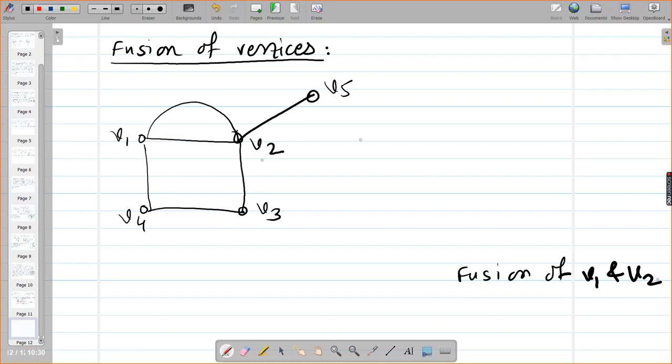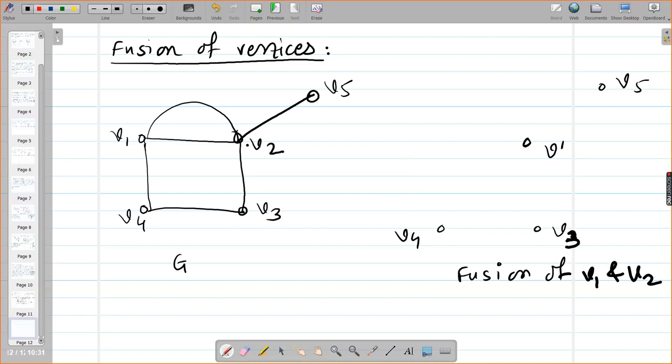I will not treat these two as two different vertices, but as a single vertex. Do you understand it? How many vertices are there in G right now? 5. So how many will there be after fusion? In place of these two I am taking only one vertex and naming it V dash. V5, V4 and V3 remain as they are, so one vertex is reduced. Understood?